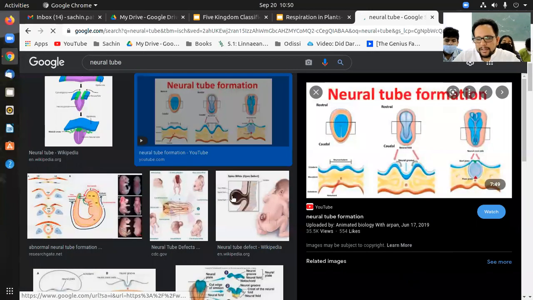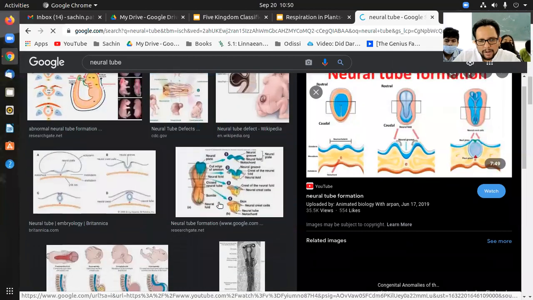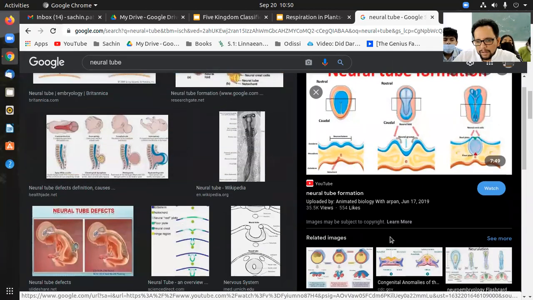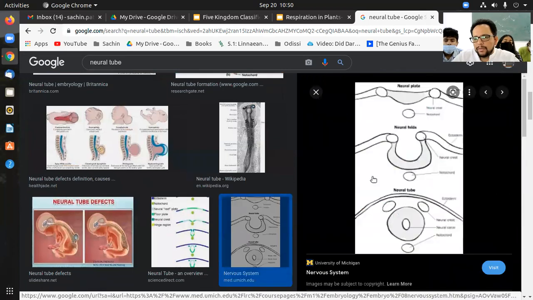Yeah, something like this, but again this might be a little complicated. Yeah, this is the best one. You can see there are 3 different layers. Now here they have shown 2 only, but you can assume the outer one is one, the middle one, and this is the third one. They later make this tubular structure. That is what gives rise to the backbone.